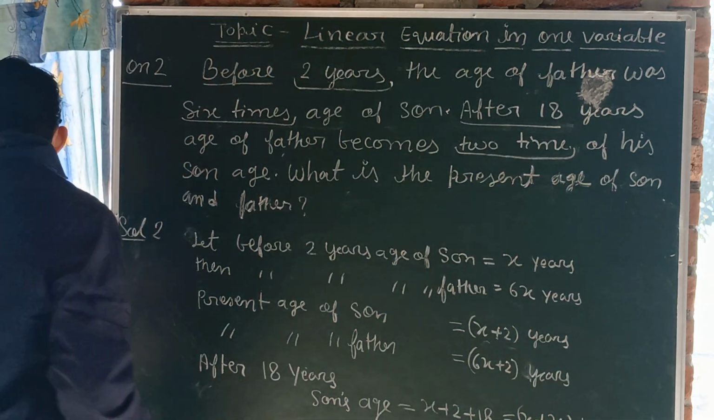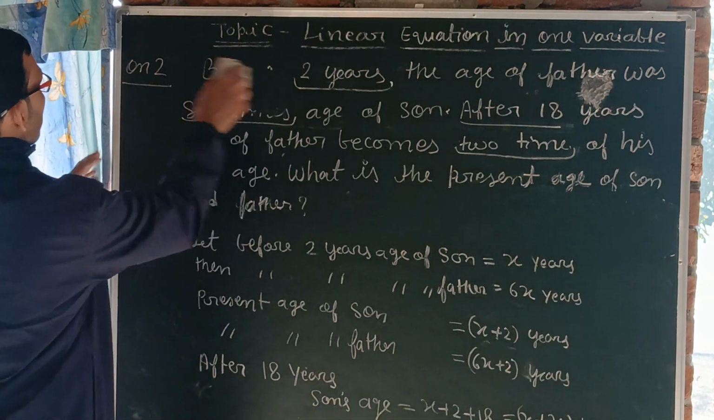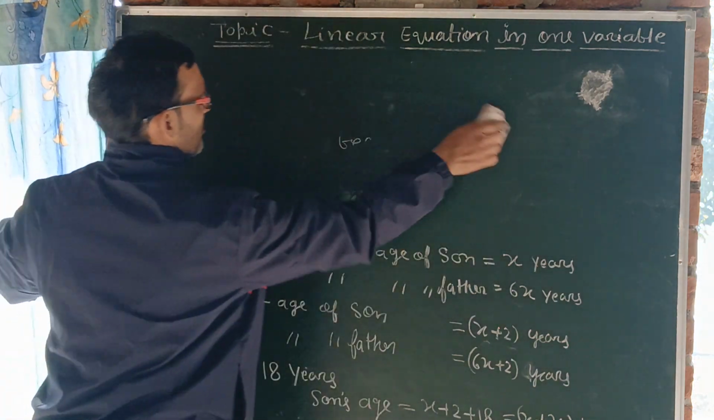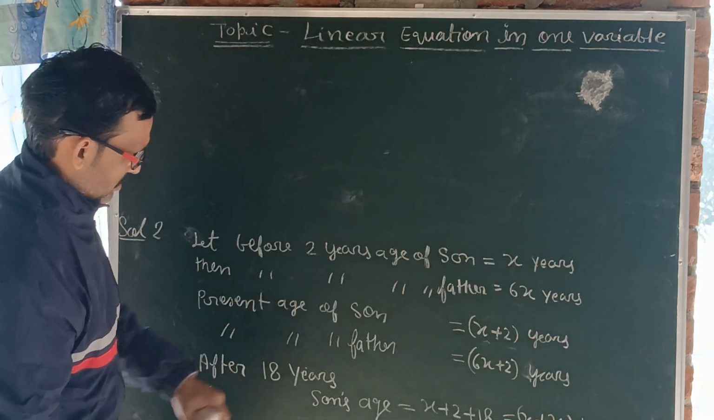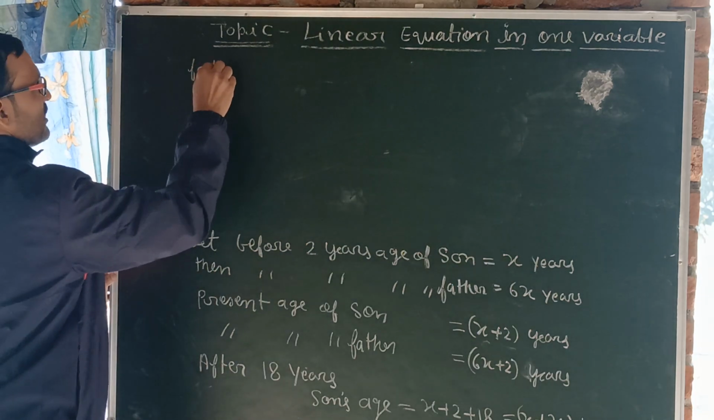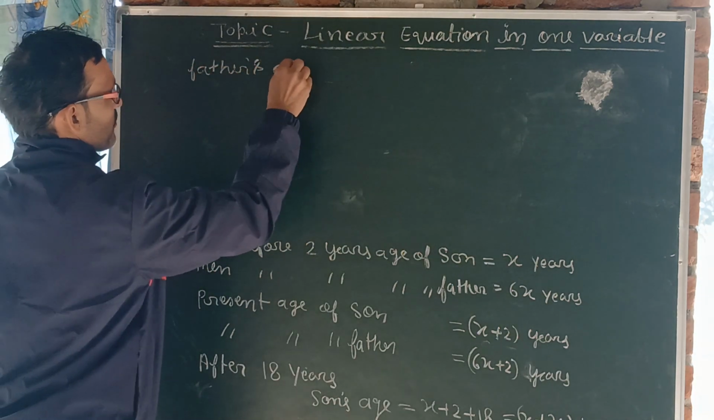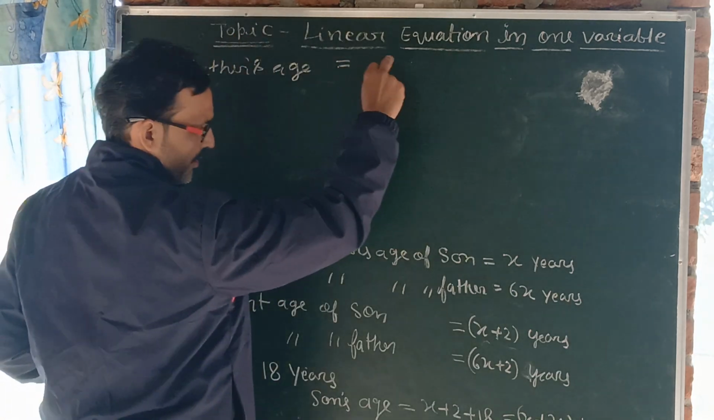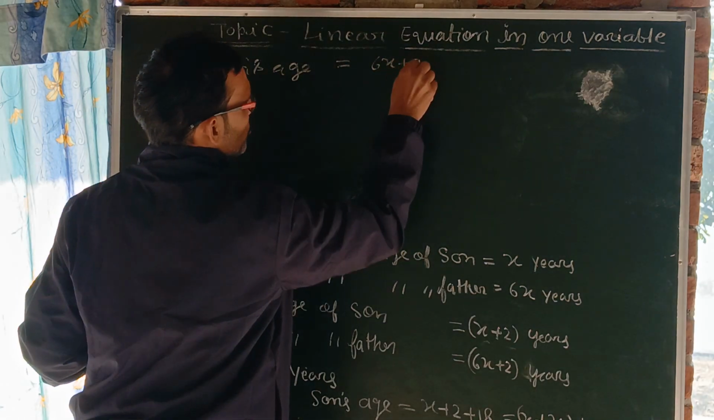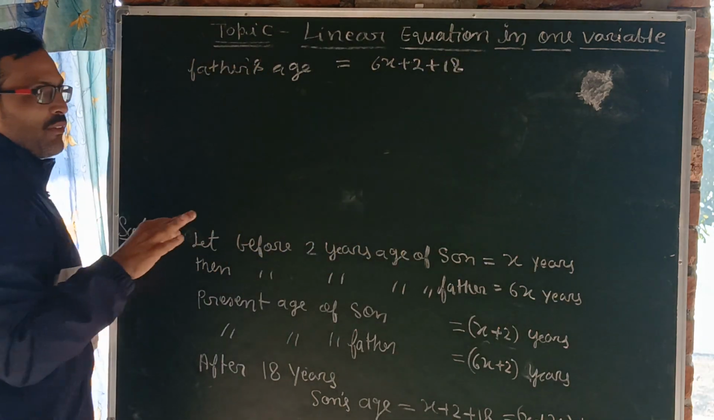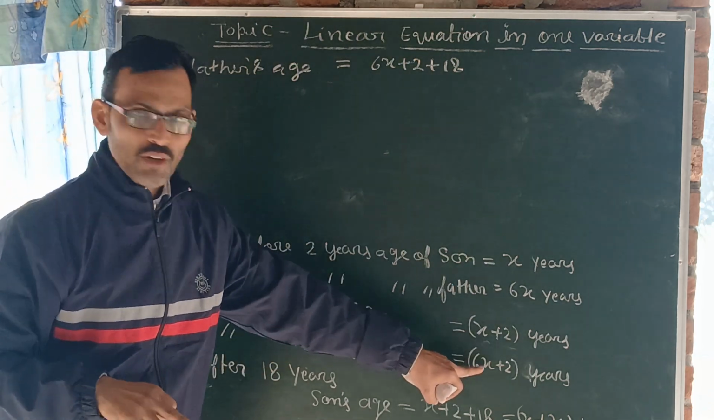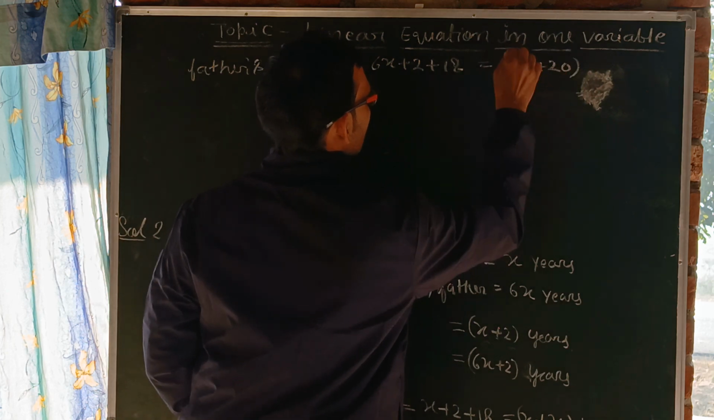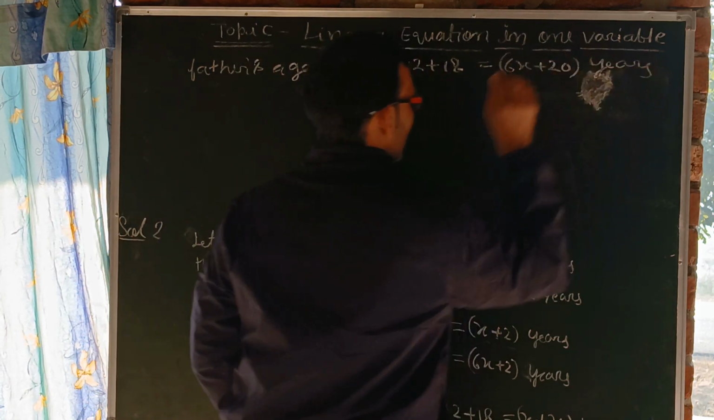Now I remove some part of the question. So can I write here, the father's age will be, we are talking about after 18 years. So it will be 6x plus 2 plus 18. 18 will be added to both the present ages of father and son. It becomes 6x plus 20 years. This will be the age of father after 18 years.